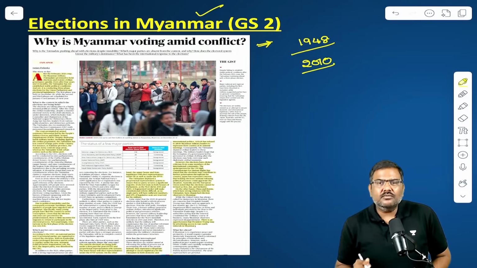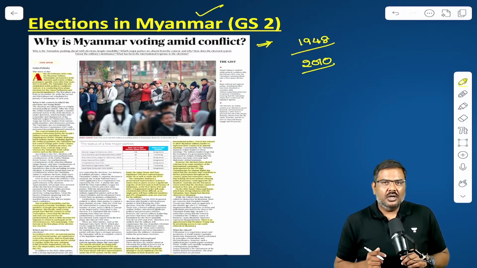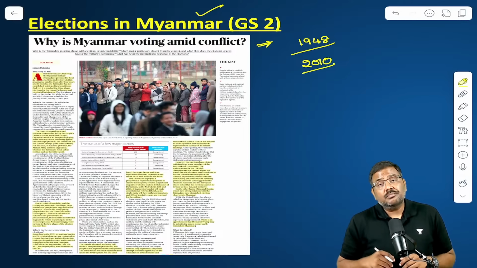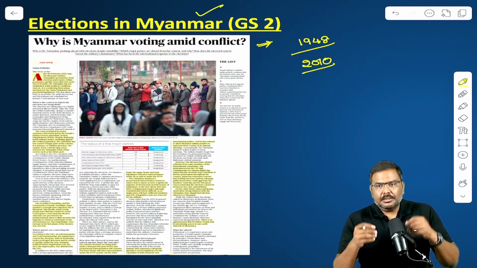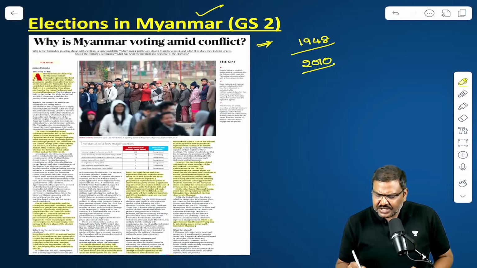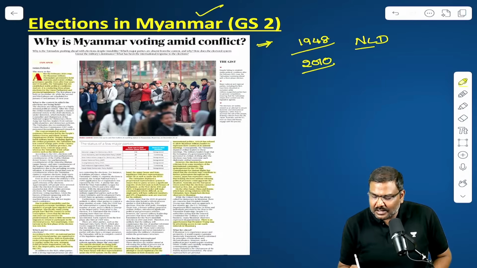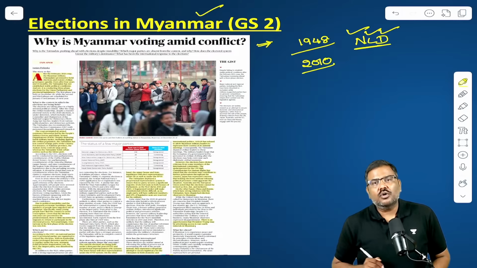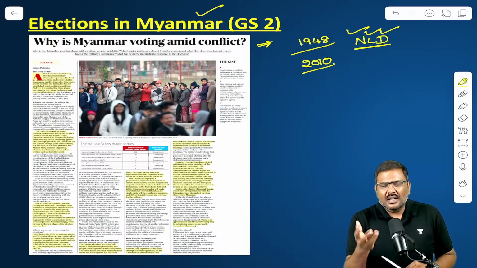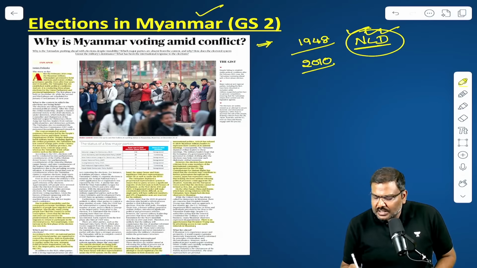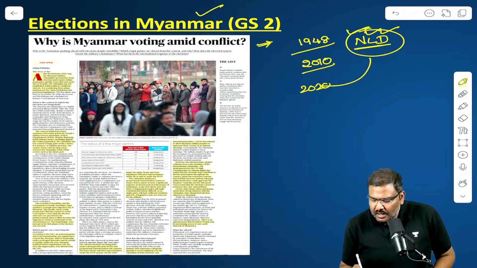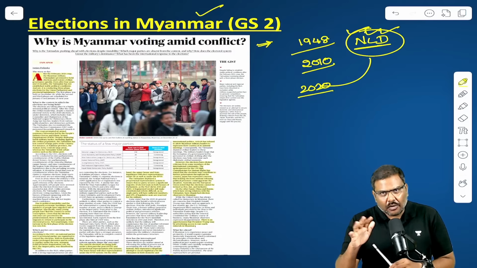Since then there has been military rule, and in the year 2010 some elections were introduced. 2015 elections took place. 2020 elections took place. The party NLD, National League for Democracy, which is led by Aung San Suu Kyi, got the majority in the year 2020 and formed the government.